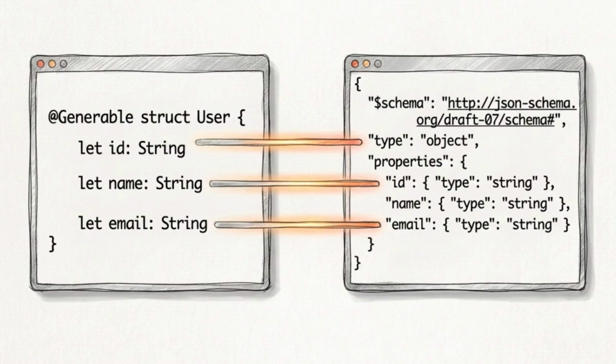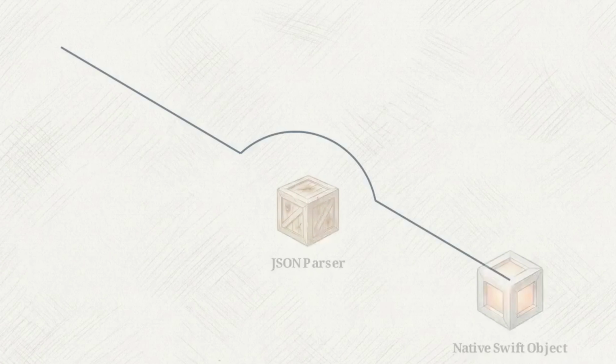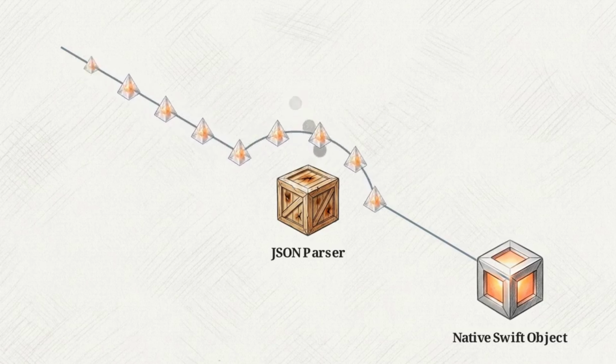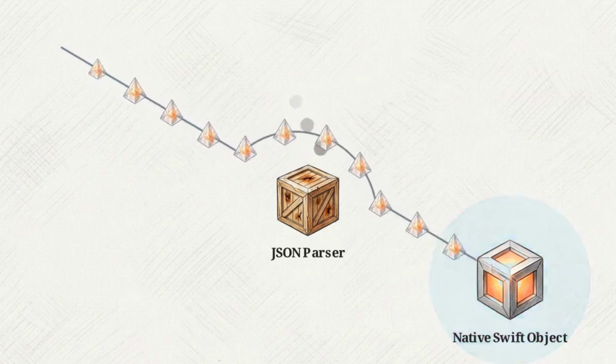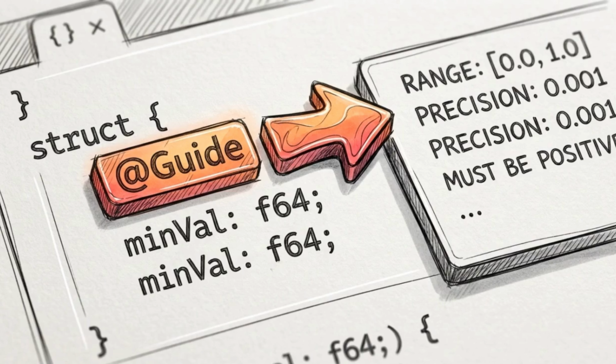This illustrates the Generable macro. When applied to a Swift struct, the macro synthesizes a strict generation schema mapped directly from the source types. The macro automatically generates a custom initializer, allowing the application to decode structured outputs back into native Swift objects without intermediate JSON string parsing. To inject granular semantic logic, developers apply the Guide macro. This provides property-level instructions directly to the generation engine.